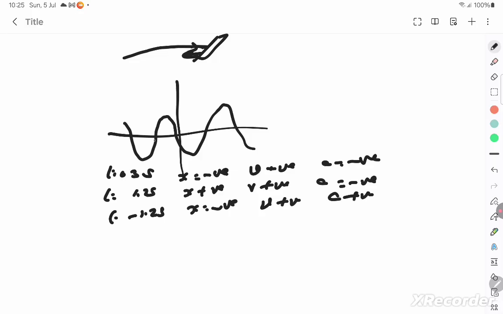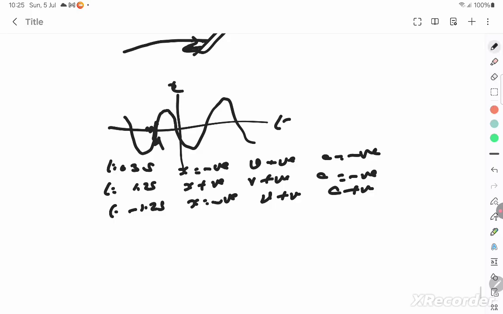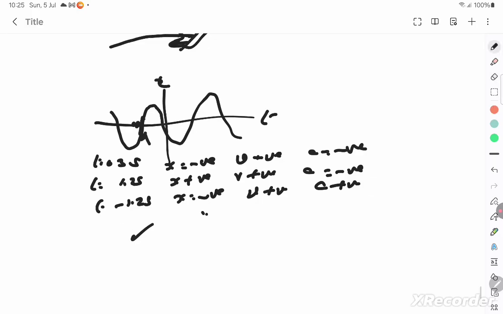Let's take minus 1.2 second, which is somewhere here, this part of the graph. You know that it's an xt graph, so you know clearly that the time is negative. Yeah, position is also negative. And what about the velocity? You take the slope for this. Is it an increasing slope? So velocity is positive. The acceleration is also positive, because at that instant, if you see, the velocity is increasing, so acceleration is positive. So next is the acceleration time graph for that will be like this, so it's positive.